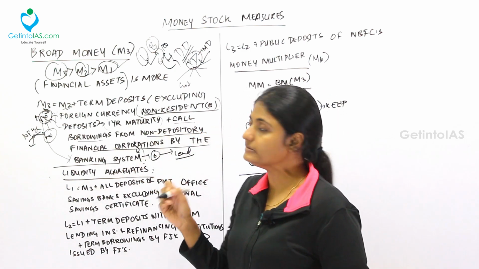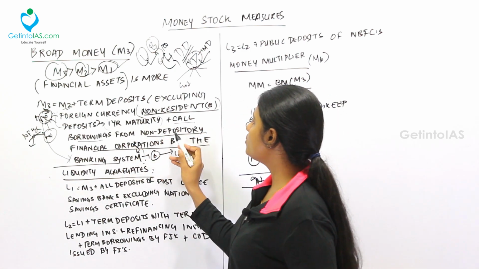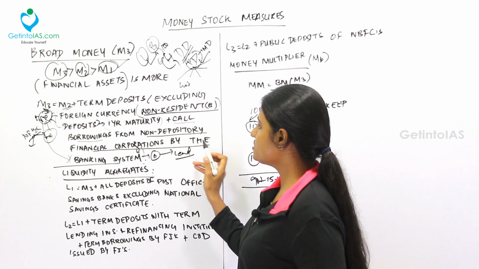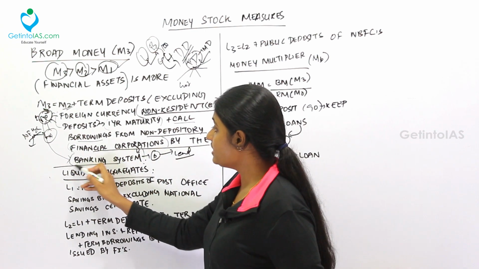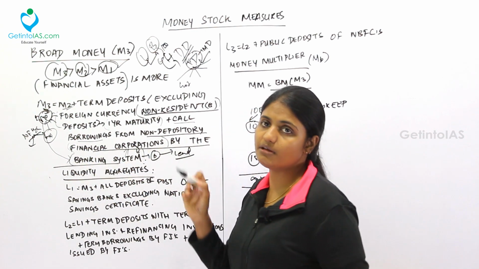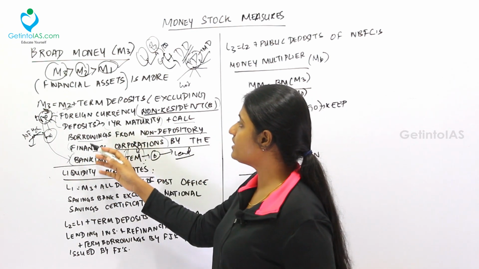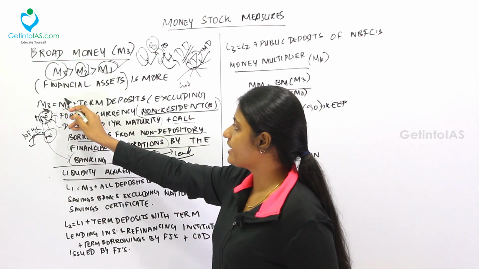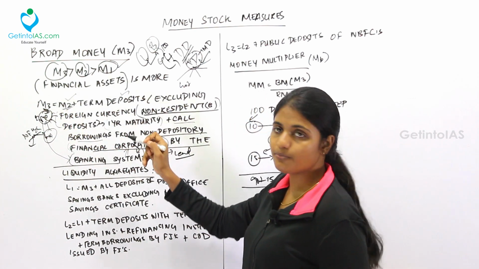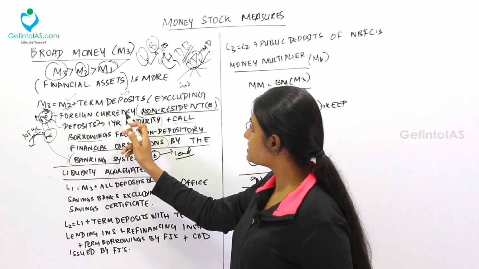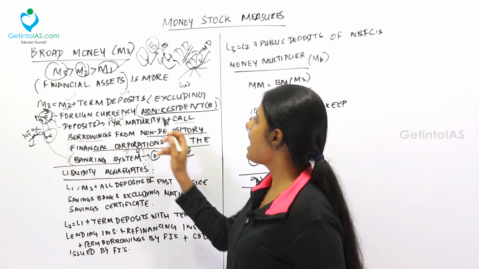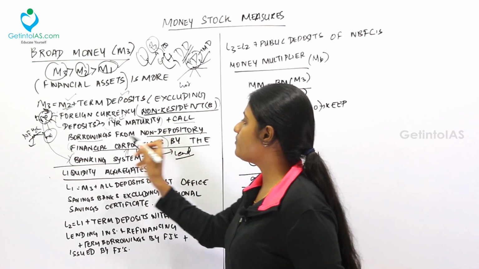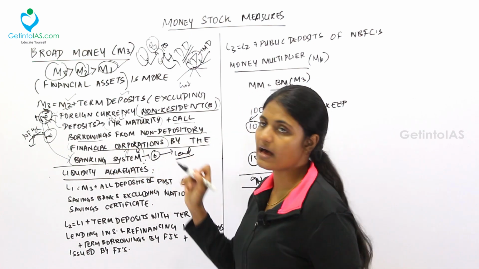Call borrowings. So, the call borrowings from the non-depository financial corporations by the banking system. Over here, the financial corporations will call borrow the money anytime from the banking system. So, that is called M3. We will revise it again: M2 plus term deposits excluding the foreign currency of the non-resident banks deposits over 1 year maturity, and call borrowings from the non-depository financial corporations by the banking system.